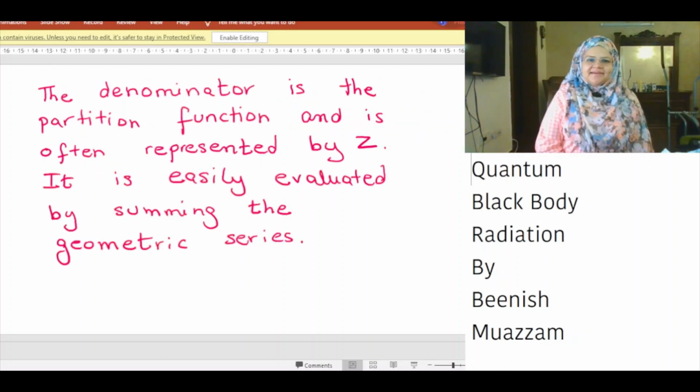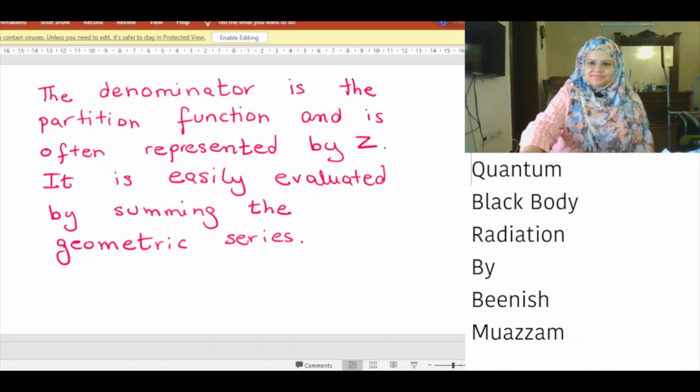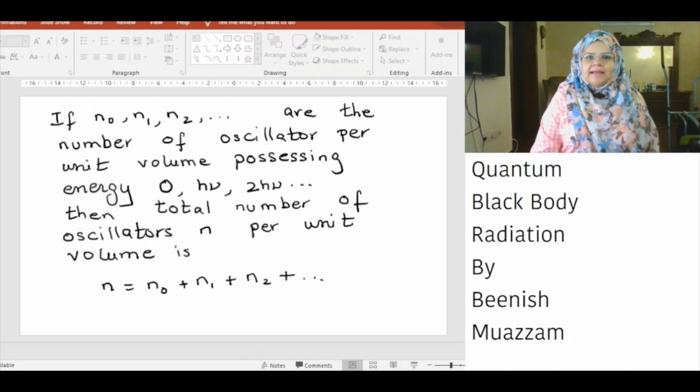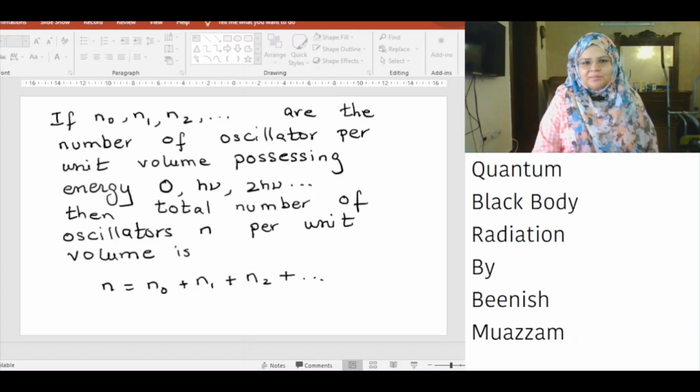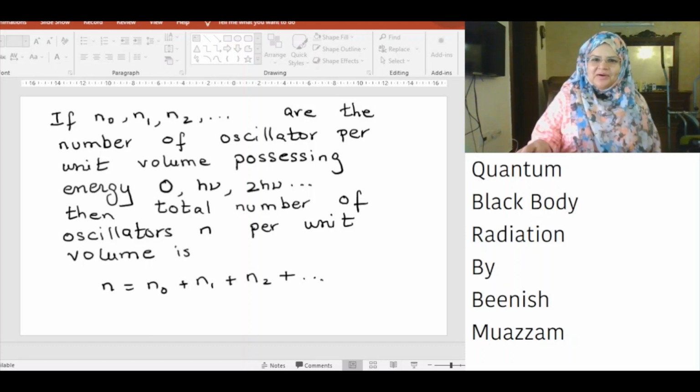The denominator is the partition function and is often represented by Z. It is easily evaluated by summing the geometric series. If N_0, N_1, N_2 and so on are the number of oscillators per unit volume possessing energy 0, hν, 2hν and so on, then the total number of oscillators N per unit volume is N equal to N_0 plus N_1 plus N_2 and so on.